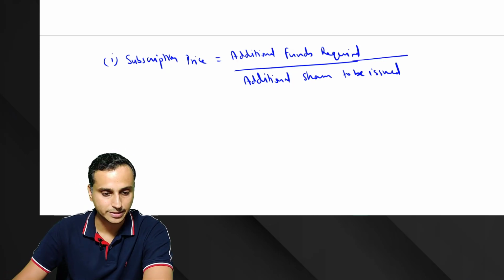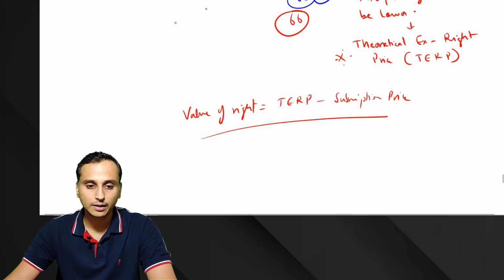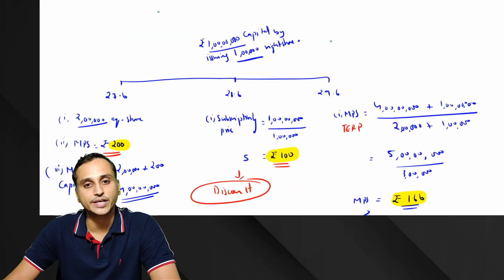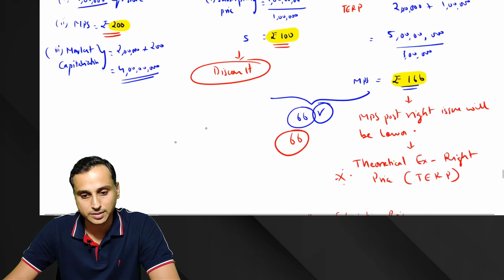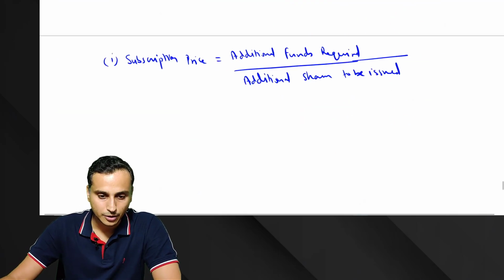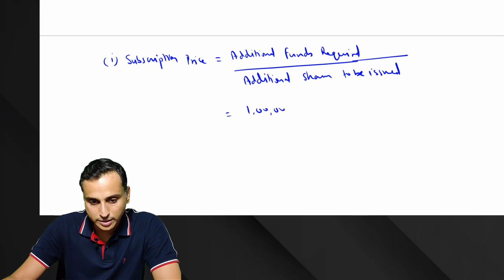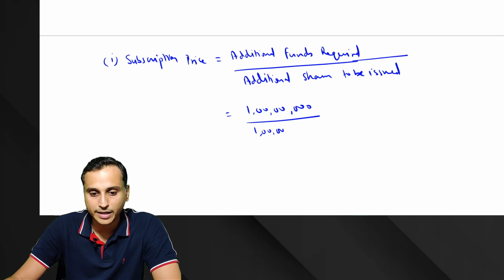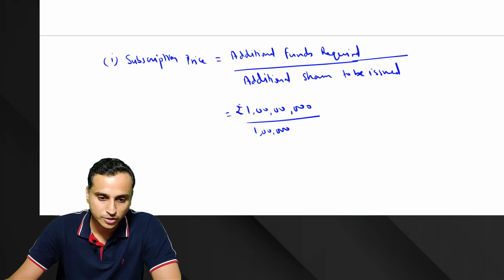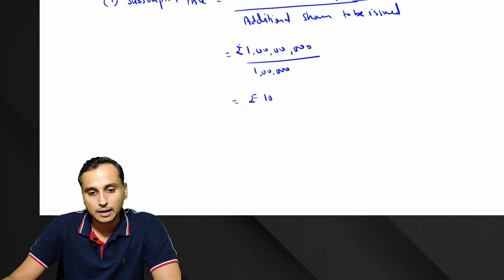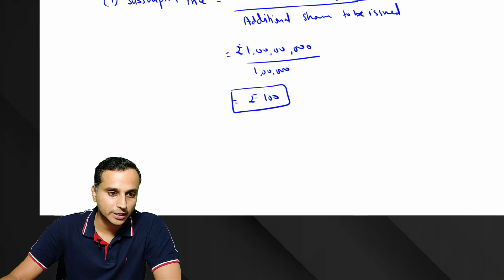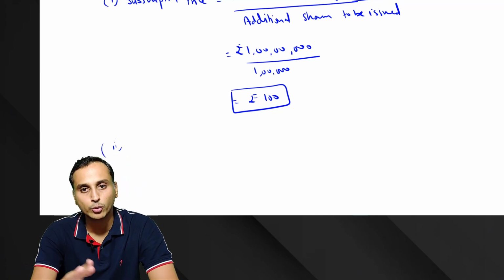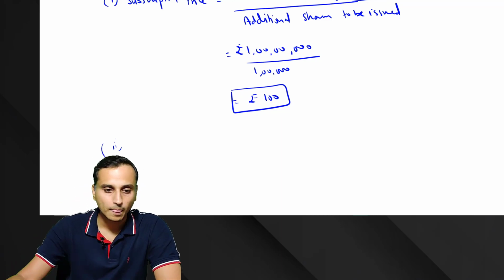This will give us subscription price. So in the above example, how did we calculate? 1 crore of share capital we wanted by issuing 1 lakh shares. So we got 100 rupees. Okay, let me just show the calculation also. In the above example, 1 crore was funds we wanted by issuing 1 lakh shares. So the subscription price came to rupees 100. Okay, next formula. You need not write this calculation. You can just copy the formula. We will be doing examples on this and questions also.